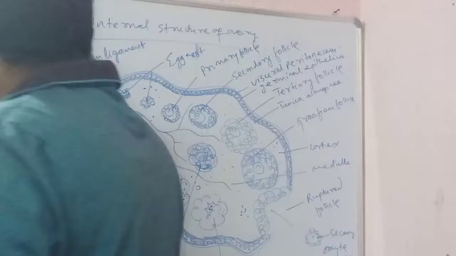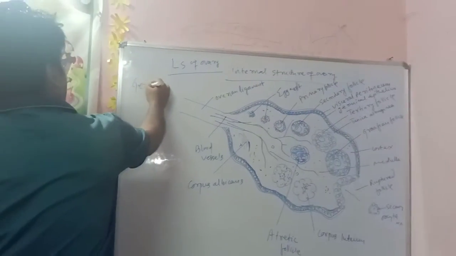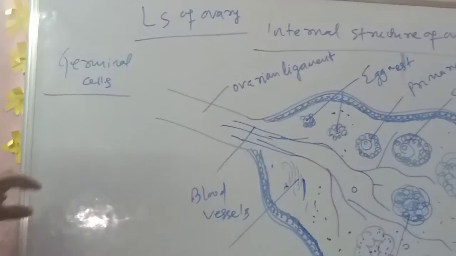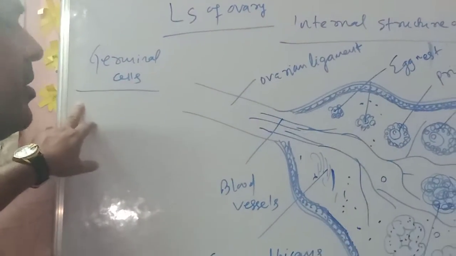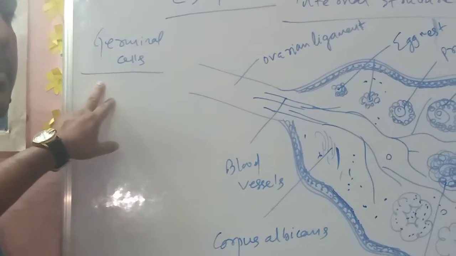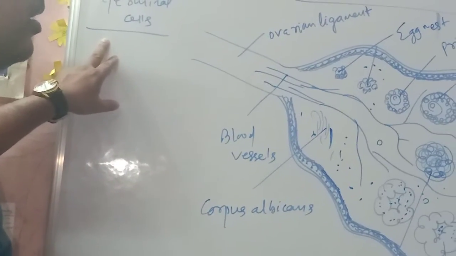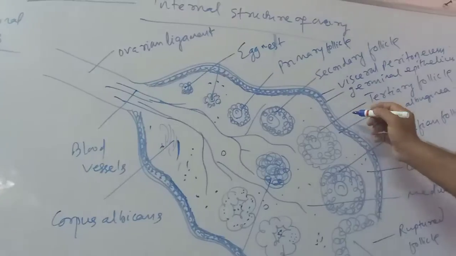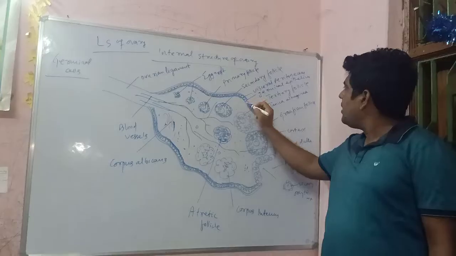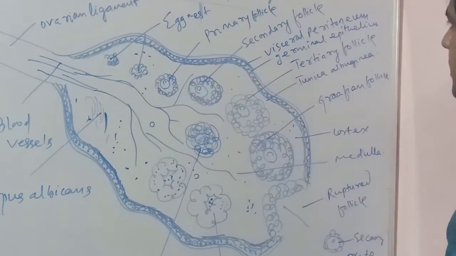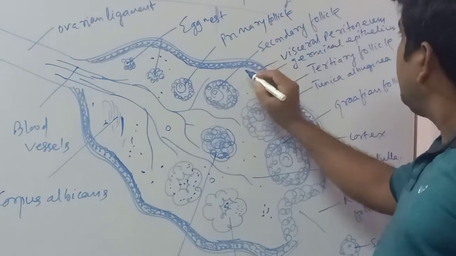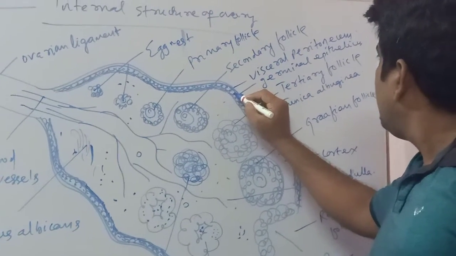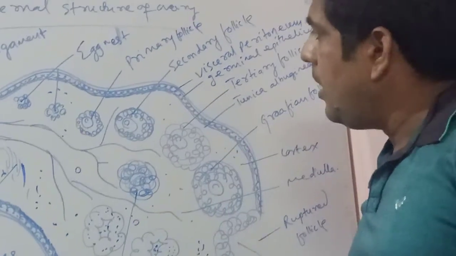Actually, what are germinal cells? Germinal cells are the category of cells that produce sex cells. They are the parent cells of sperm or ovum. Beneath the germinal epithelium, a layer of tunica albuginea is present. So, in order: first visceral peritoneum, then germinal epithelium, and finally tunica albuginea.